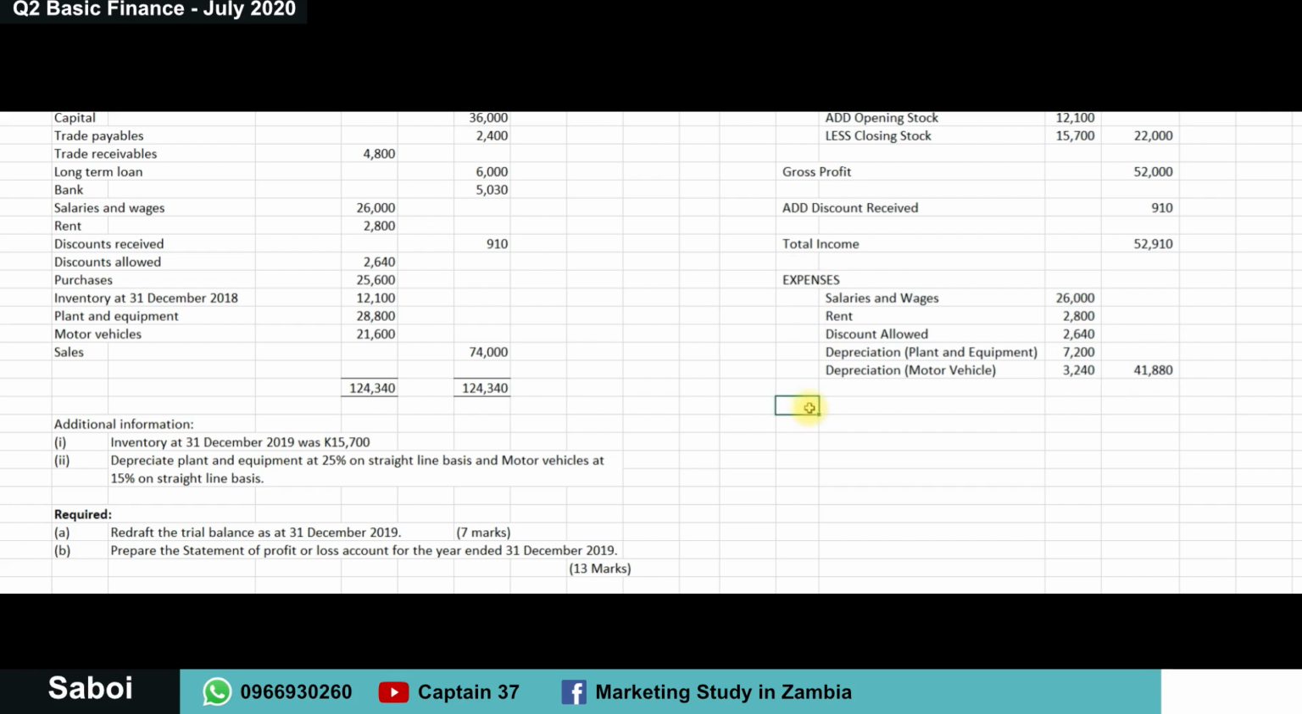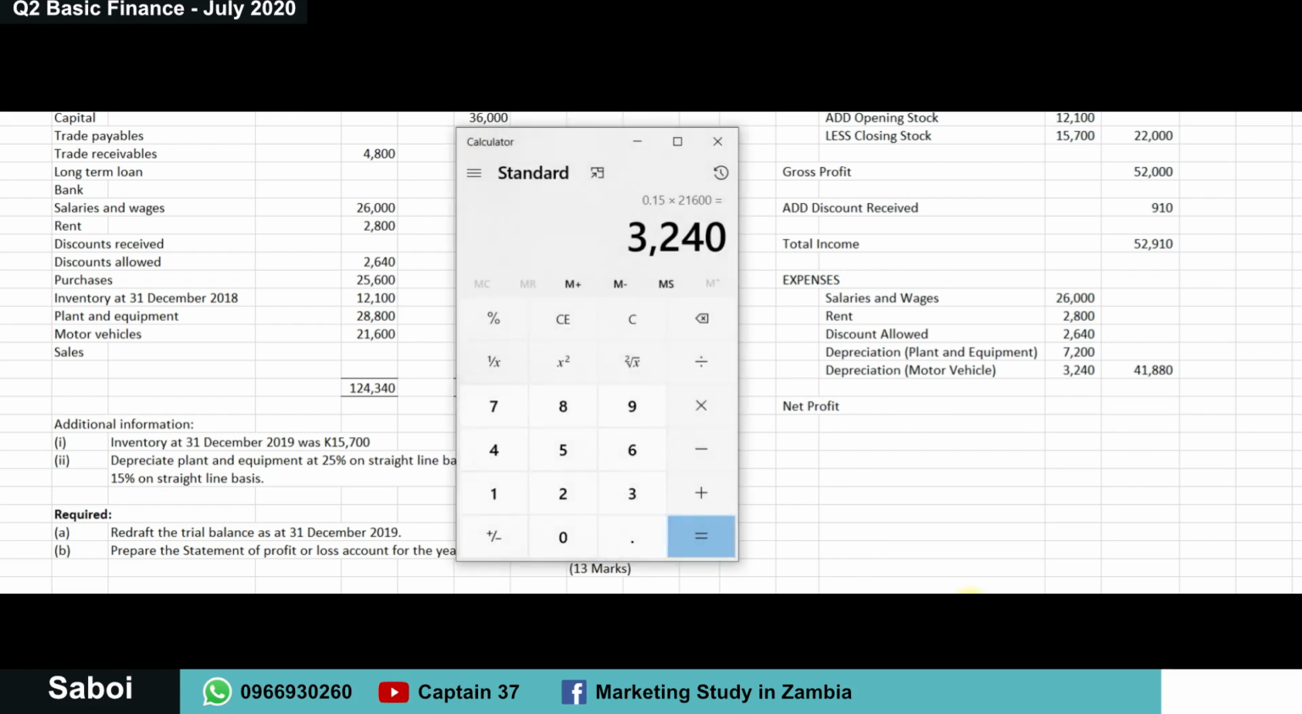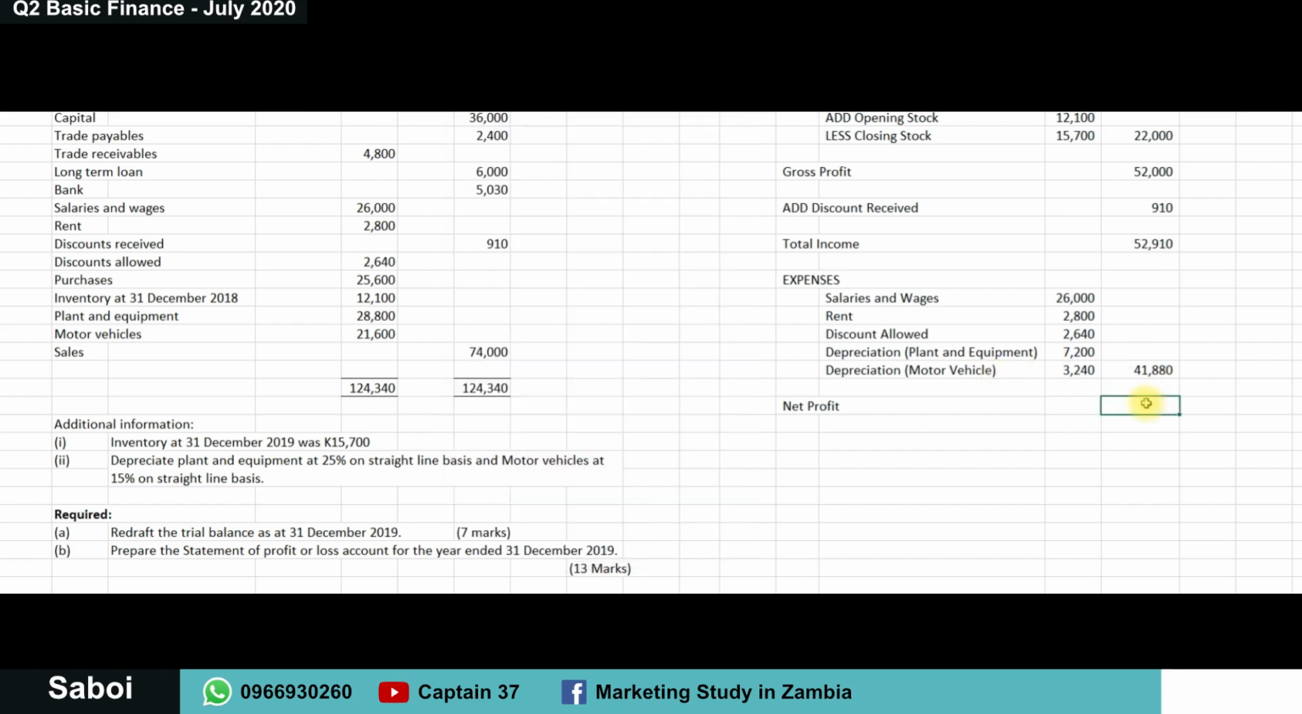Expenses. Now to find our net profit, we subtract our total expenses from our total income. And what is that going to give us? Calculator quickly. It's going to give us 52,910, which is this one here, minus 41,880, which is this one here, gives me 11,030 kwacha. And this is the net profit.